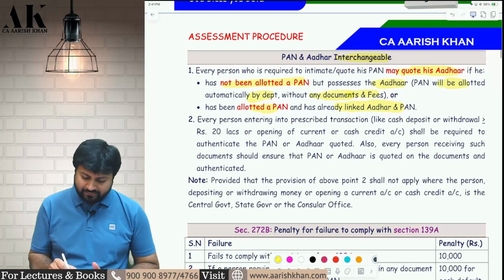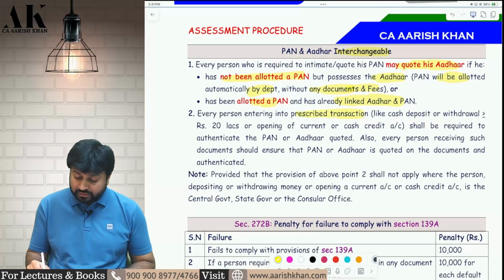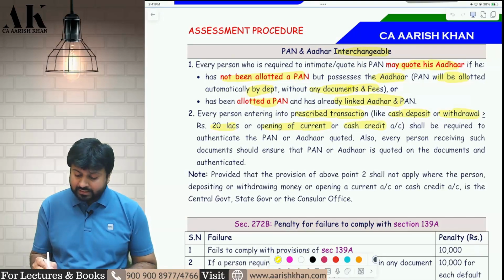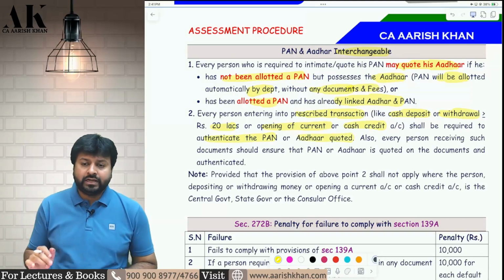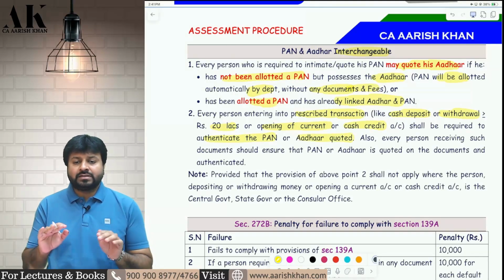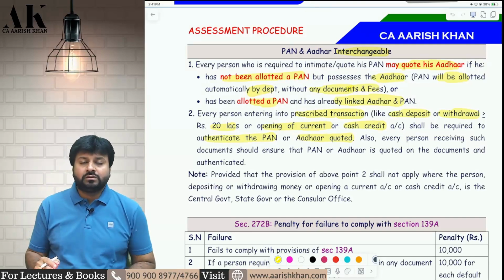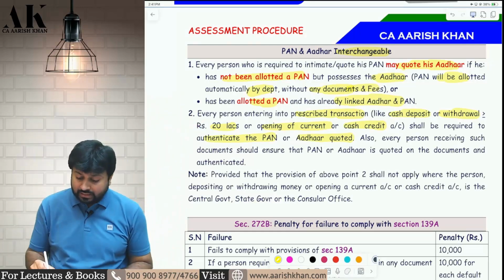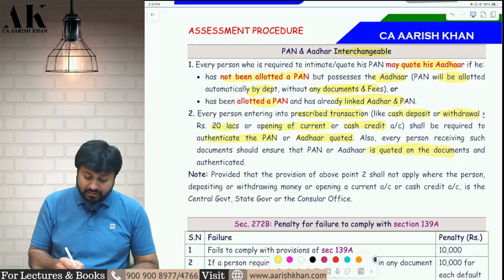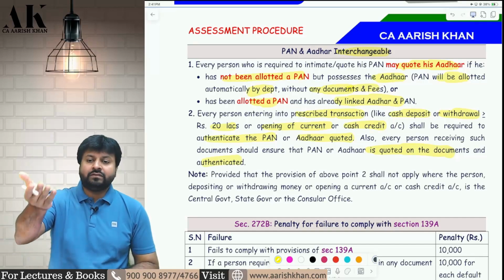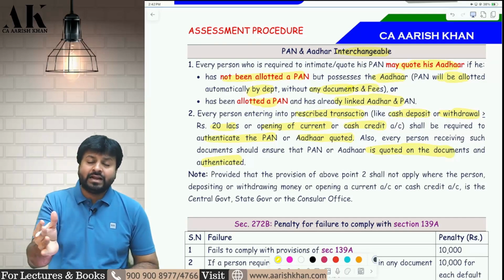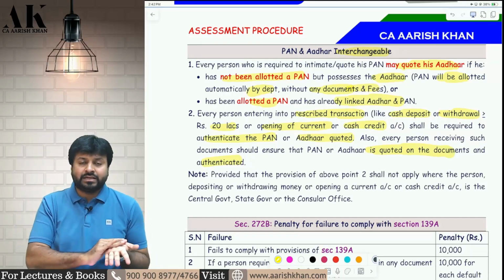Similarly, every person entering into a prescribed transaction, like depositing more than or equal to 20 lakh or withdrawing more than or equal to 20 lakh, or opening a current or cash credit account, etc., shall be required to authenticate the PAN or Aadhaar quoted. Also, every person receiving such a document should ensure that the PAN and Aadhaar I am giving to that car dealer are authenticated. So the person should give a genuine PAN. The person who is receiving should also check and verify that the PAN given by the customer is genuine or not.